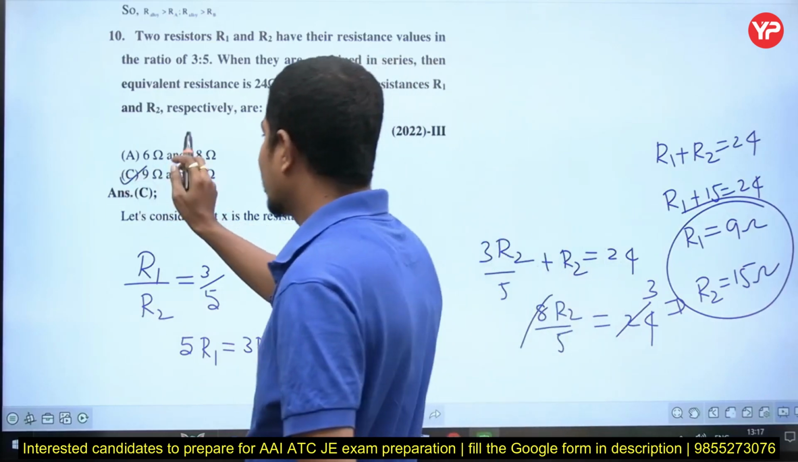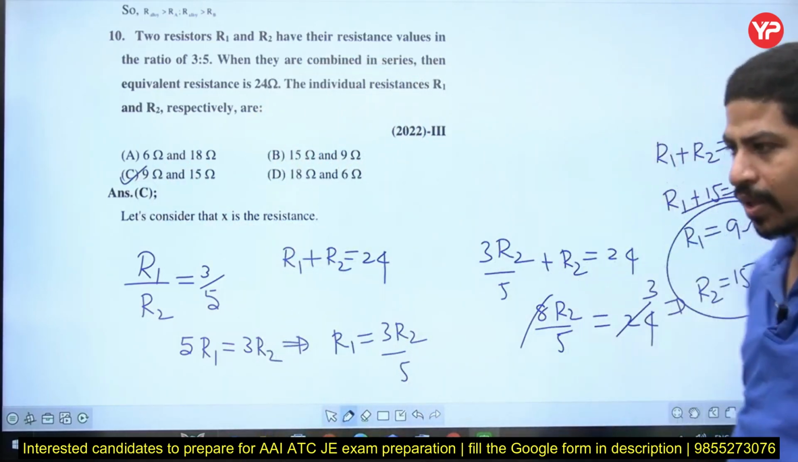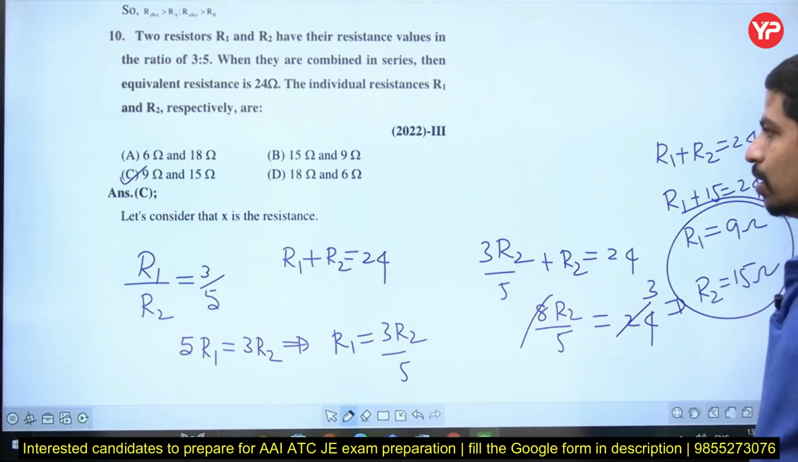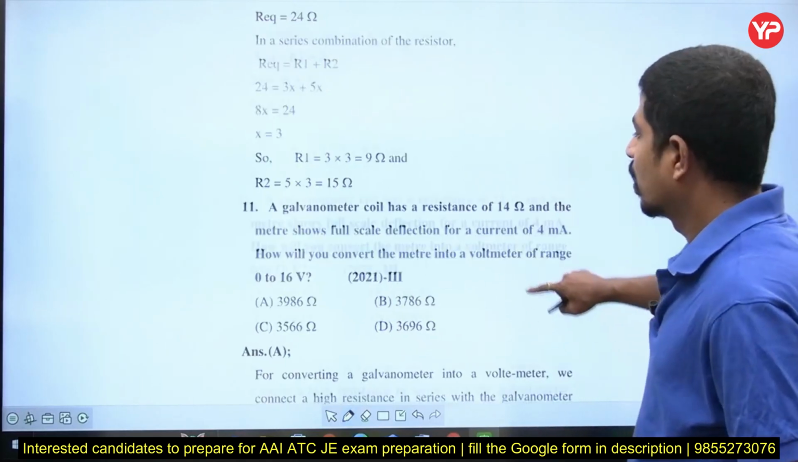This is a direct and simple question. Option is C. C for Chennai. Right? Yes. This is a direct question. Ratio is given and equivalent is given. Series means both the resistances will be added. Clear? Next question please.